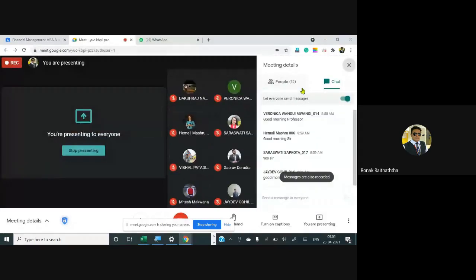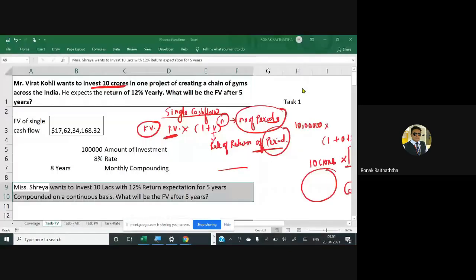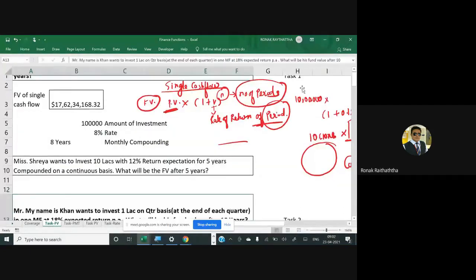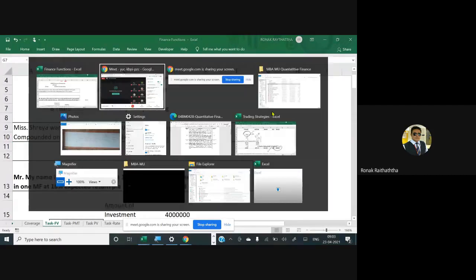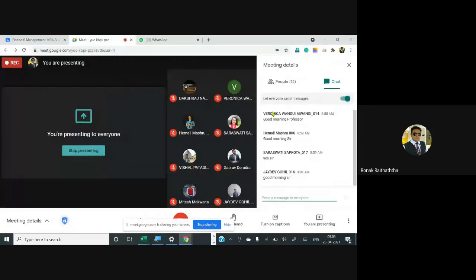Anyone would like to say what's this continuous compounding? Anyone? Try to guess it. That's fine. Okay. It's okay to make a mistake.